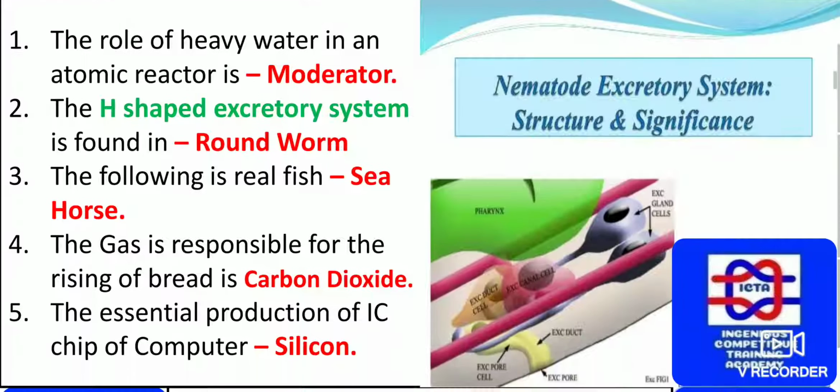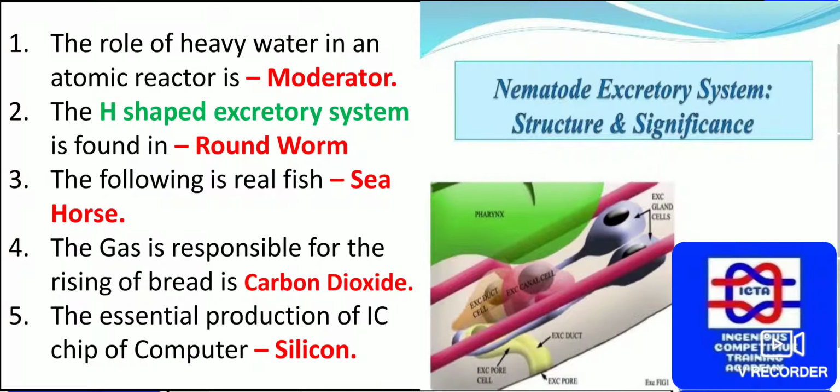Next we have the role of heavy water in an atomic reactor, which is used as a moderator. We knew that in cryogenic engines we use heavy water, as well as this heavy water is used in atomic reactors as a moderator.